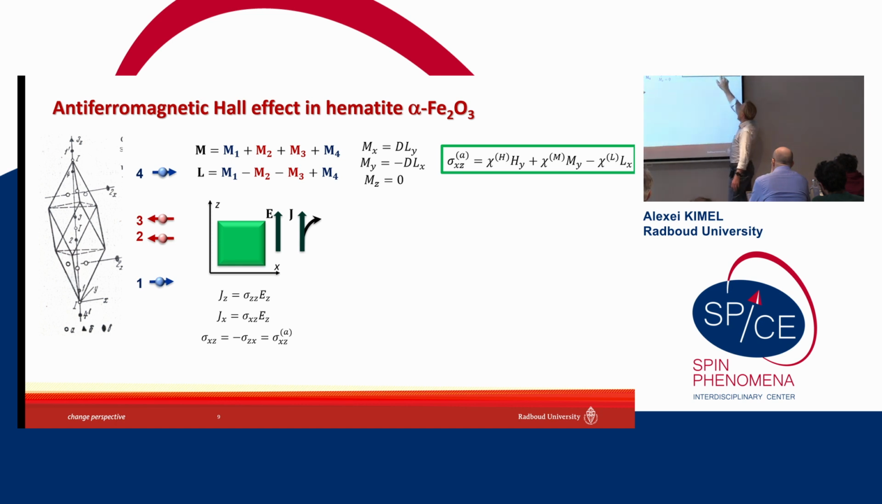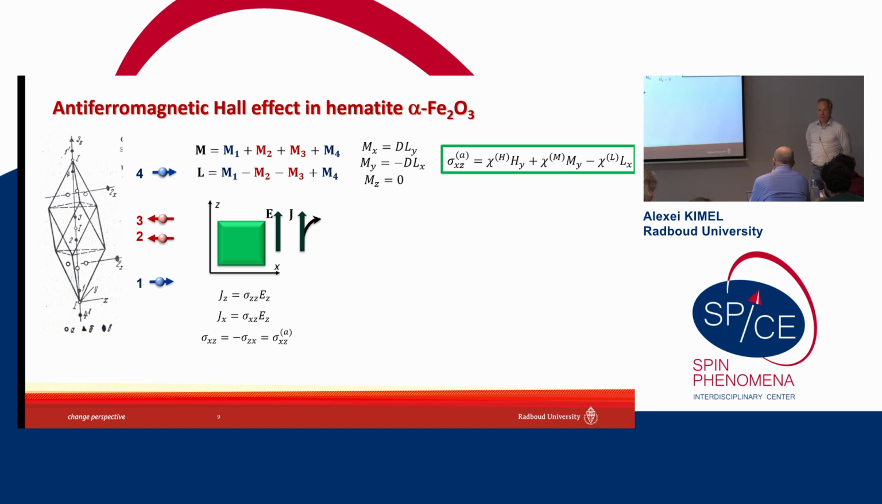It is sensitive to the My component of the magnetization. But then, as I said, My is transformed under symmetry operations of this crystallographic point group in absolutely the same way as Lx, so nothing forbids us to write Lx here. So what we do, we write this. And someone can look at this and speculate about the antiferromagnetic Hall effect.